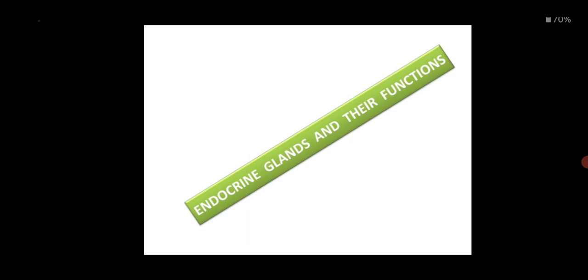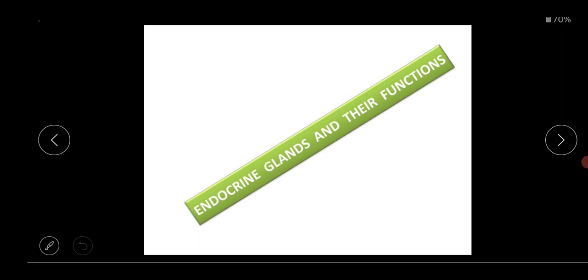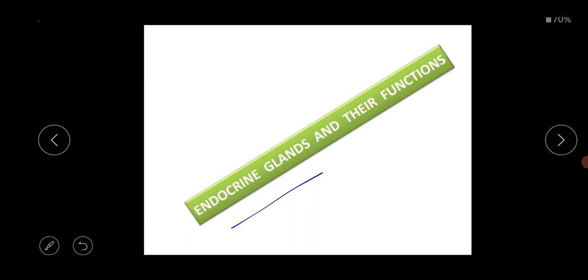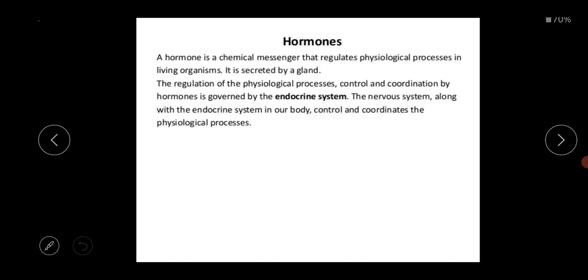Before starting the topic, I think all of you know what the meaning of endocrine gland is, because the endocrine system and the nervous system control and coordinate all the body functions present in our whole body system. So what is the meaning of endocrine system? In addition to the nervous system, several higher invertebrates and vertebrates have another system. These systems are called the endocrine system.